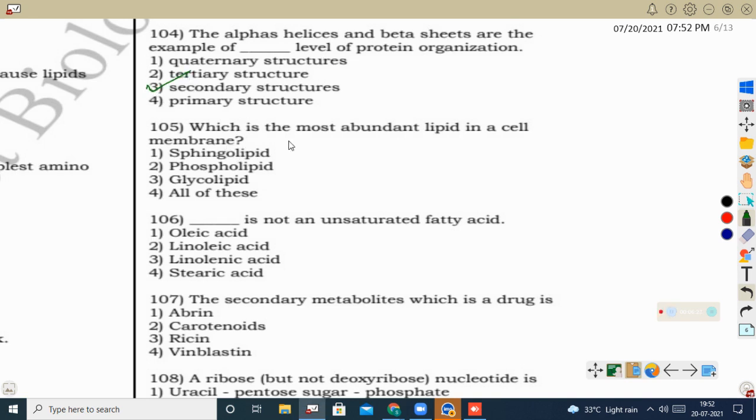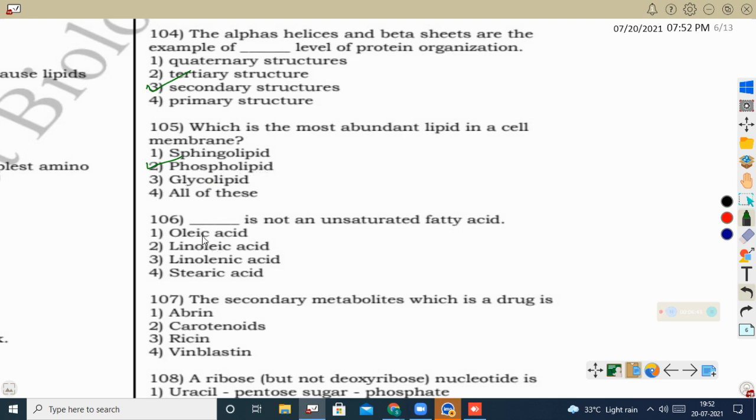Next question. Which is the most abundant lipid in a cell membrane? The cell membrane is made of phospholipid or lecithin. Lecithin or phospholipid is what is seen in the cell membrane. Sphingolipid is seen in the myelin sheath.